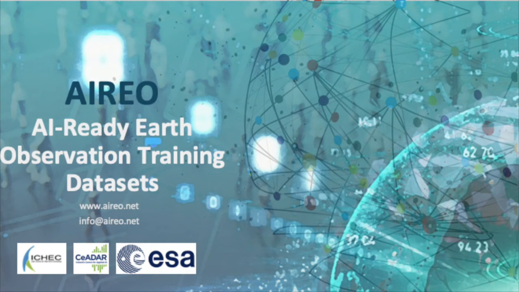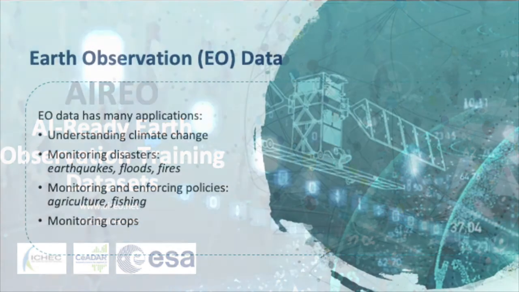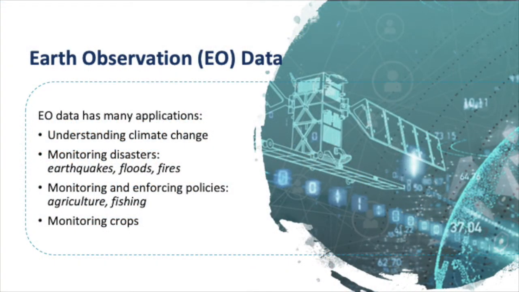This is an overview of the AIREO project, AI-Ready Earth Observation Training Datasets, a collaboration between iCheck, CeADAR and the European Space Agency. Earth observation, or EO data, has many diverse applications. Some examples include understanding climate change, monitoring disasters such as earthquakes, floods and fires, monitoring and enforcing policies such as in agriculture and fishing, as well as monitoring crops.